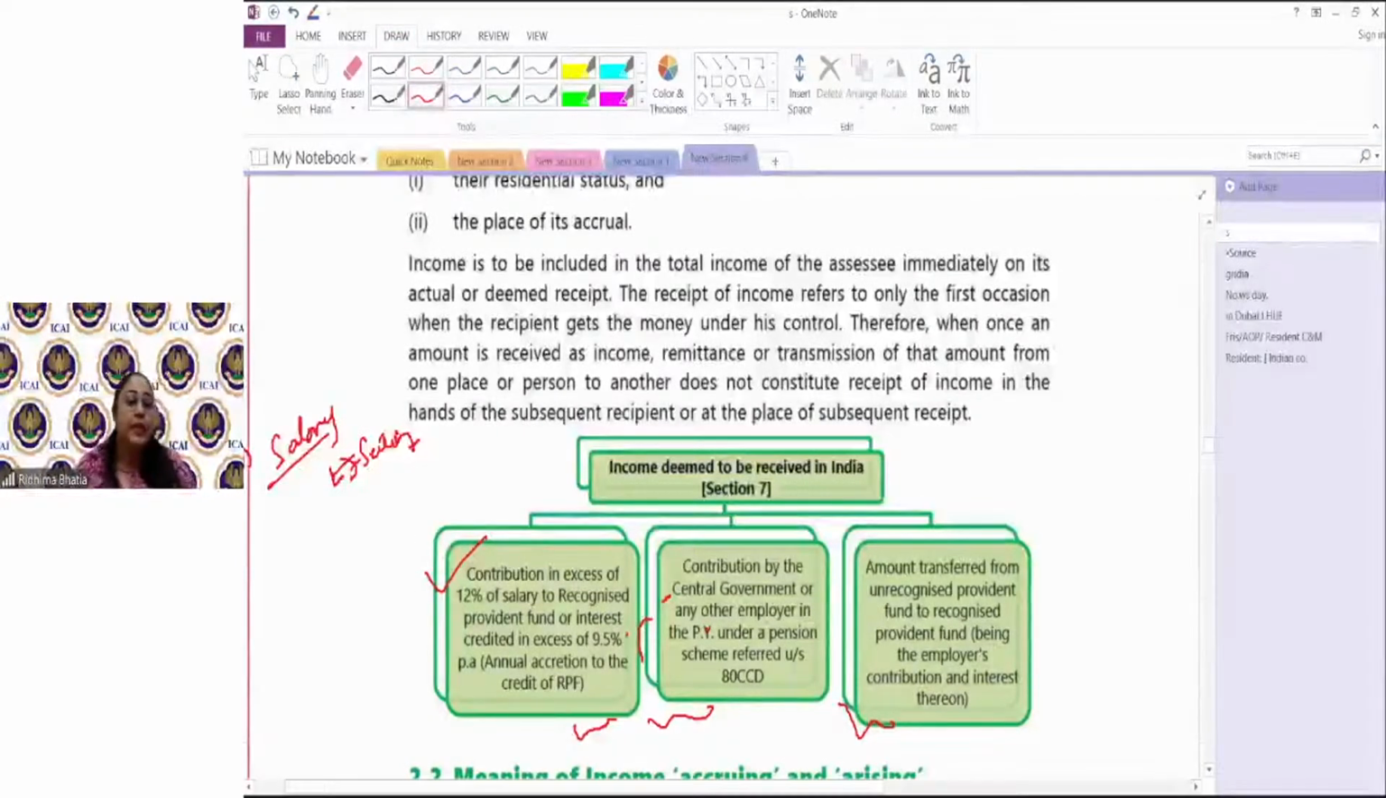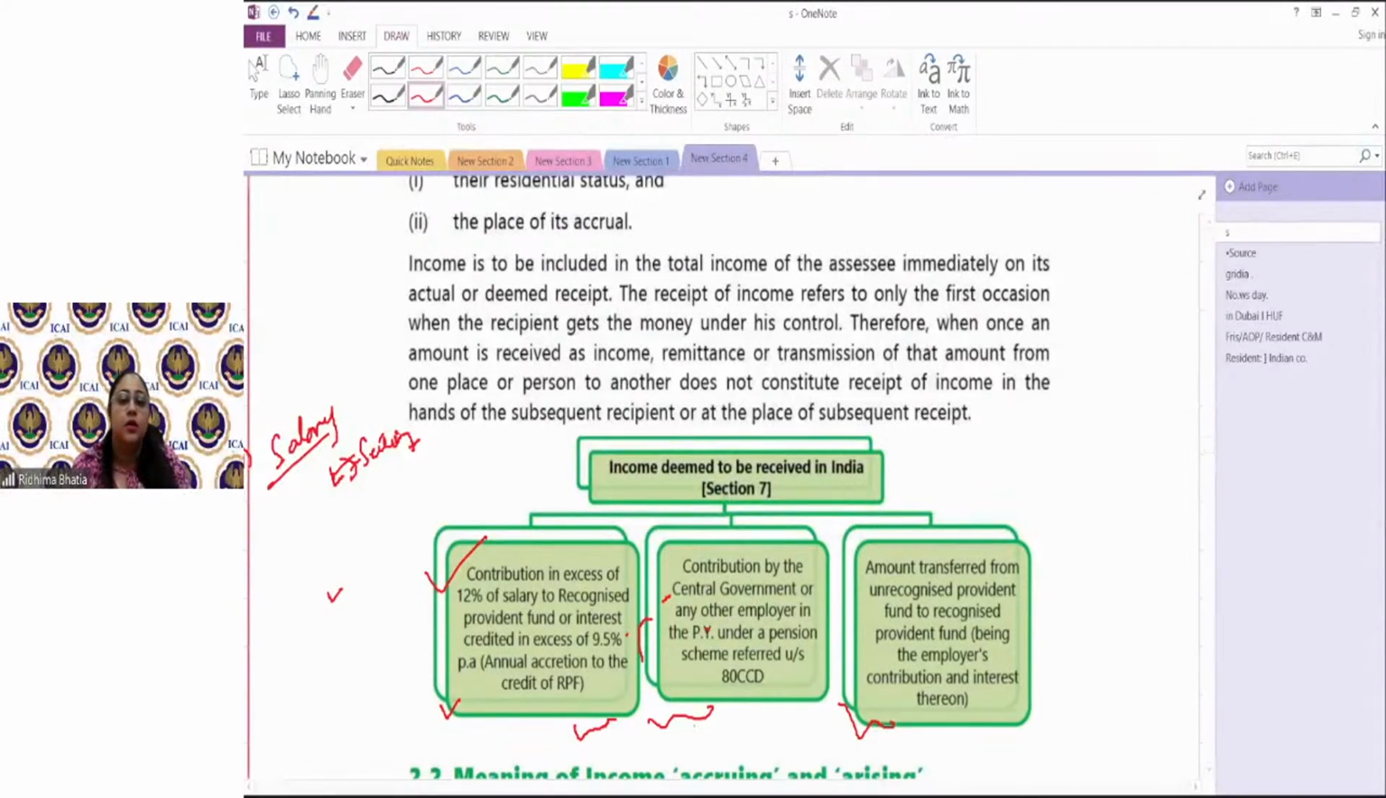गॉट इट? सिमिलरली, इंटरेस्ट उस अकाउंट में अगर 9.5% से ज्यादा है, if the interest in that account is more than 9.5%, then it is deemed to be received. Even if interest is getting credited to that account, you're not receiving it in your hand, you're not receiving it for your immediate disposal, still that interest above 9.5% is taxable. Why? Because it is deemed to be received.